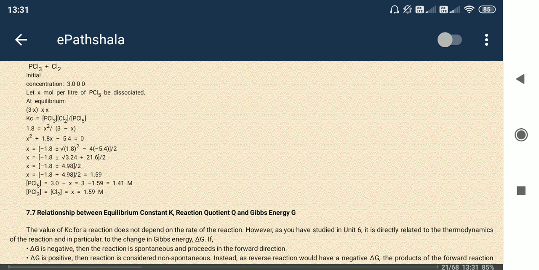So the equilibrium constant and reaction quotient, and Gibbs free energy. Gibbs free energy predicts the spontaneity of the reaction. If the change of Gibbs free energy is negative, then we know that the reaction is going to be spontaneous. Nothing external is needed to achieve the reaction.